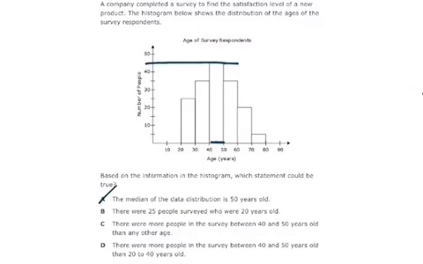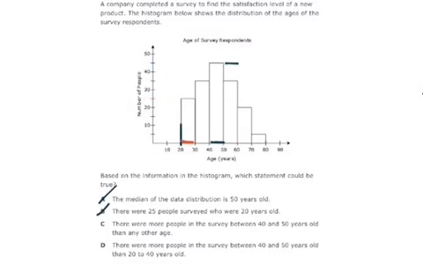B says there were 25 people surveyed who were 20 years old. Well, that goes with the same thing. 20 is right here, and that's another kind of a trick answer because 25 kind of matches up. But what that means is that there were really 25 people who were between 20 and 30. We don't know that they were 20 years old, like there were 25 20-year-olds. There could have been, but what that really means is there were 25 people who were between 20 and 30. So B won't work.